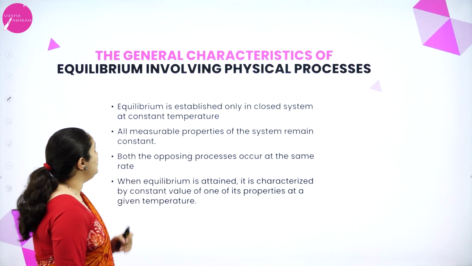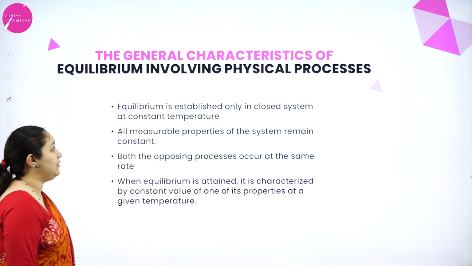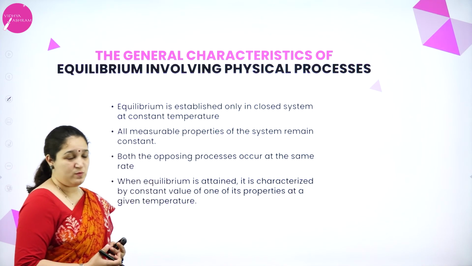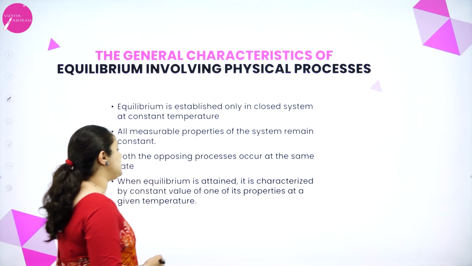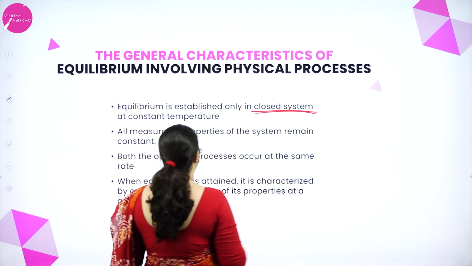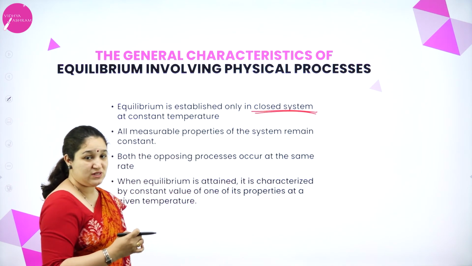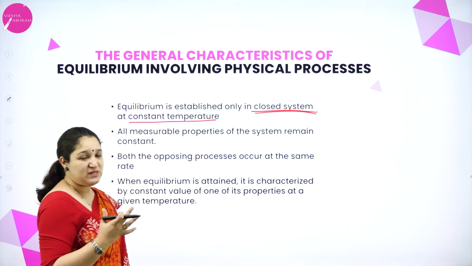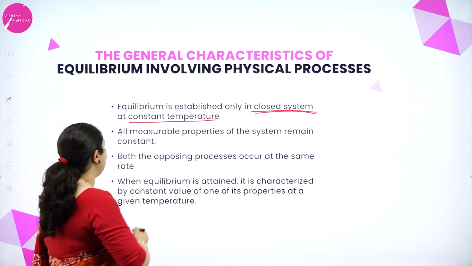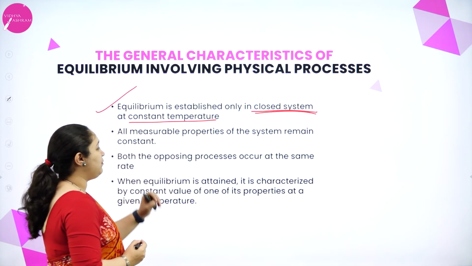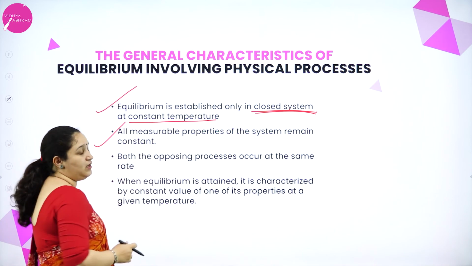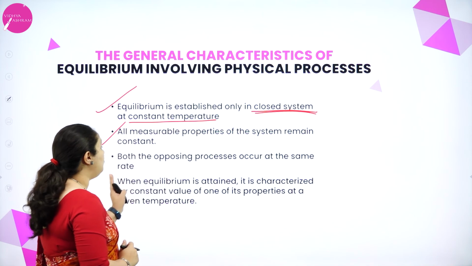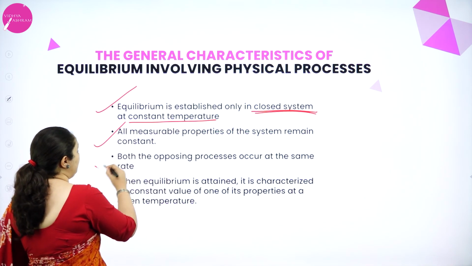Next, general characteristics of equilibrium involving physical processes. So what are the characteristics which we have observed? First, equilibrium is established only in a closed system. As I told you, it should be a closed system at constant temperature. If the temperature changes, the equilibrium is completely lost. So that's the first characteristic. Next, all measurable properties in the system are constant. Any measurable property, we keep it constant. Next, both opposing processes occur at the same rate.